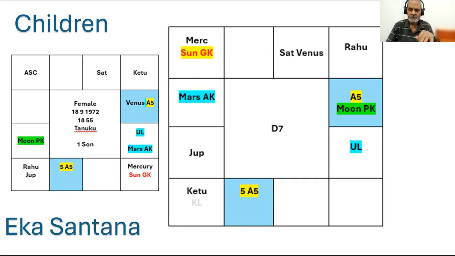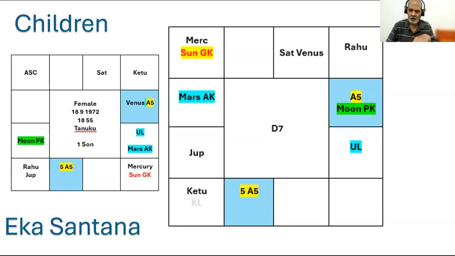So see how this D7 chart is. A5 is here. A5 is in Cancer. Fifth from A5 is Scorpio. A5 aspects fifth from A5.